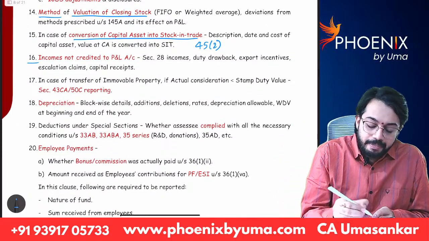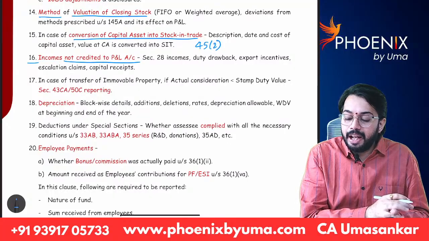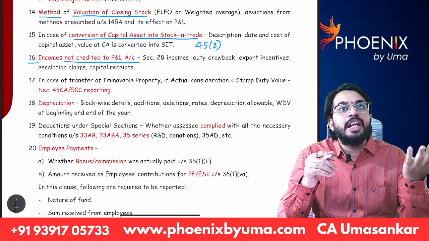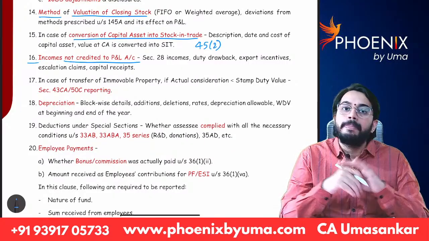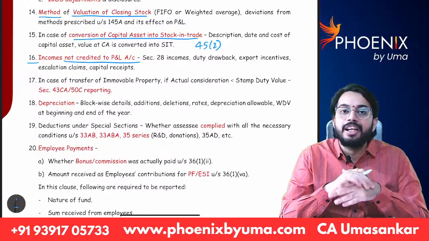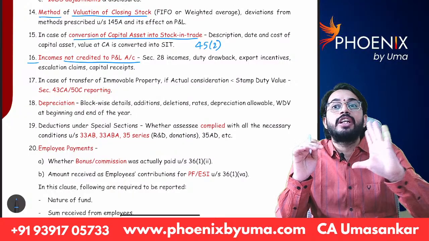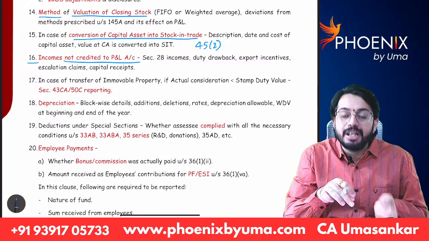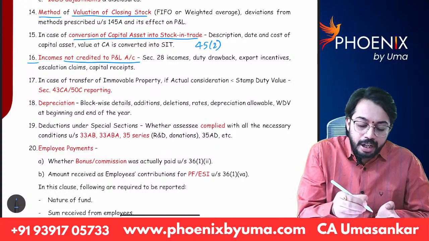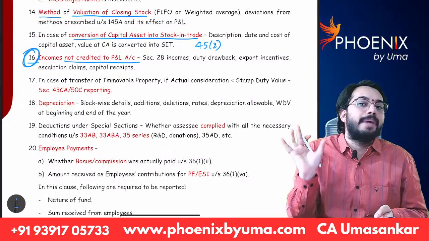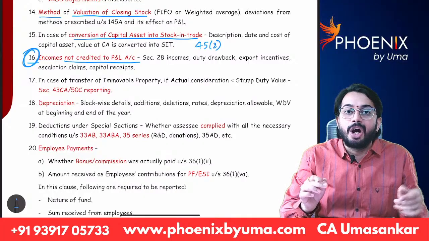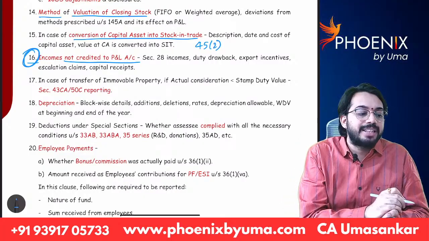Clause number 16. Items not credited to P&L account. See, export incentives. If you get any insurance compensation, they are to be credited to P&L account. They are to be treated as PGBP income. If any items are not included in calculation of PGBP income, the tax auditor should clearly specify: export incentive is received but it is not treated as income. As SSC did not treat it as income, in the tax audit report in clause number 16, the tax auditor should clearly mention that export incentive received is taxable under PGBP but it is not credited to P&L account. That observation is to be clearly written in clause number 16.